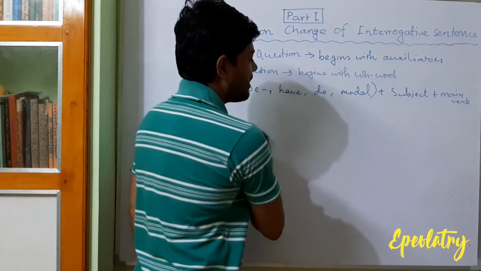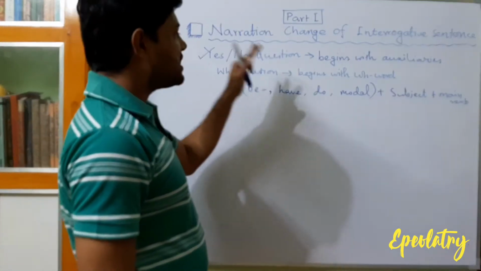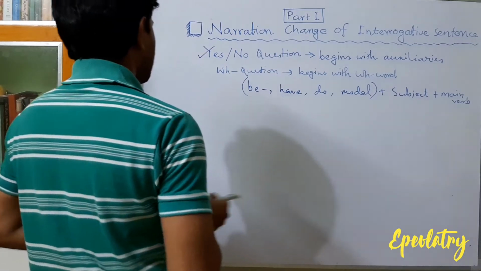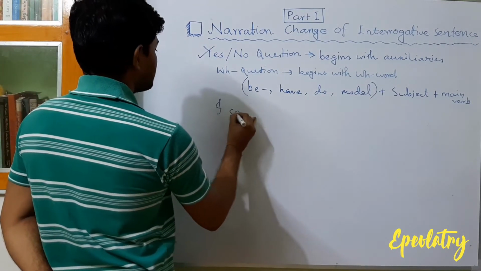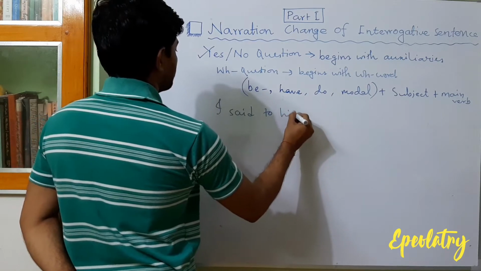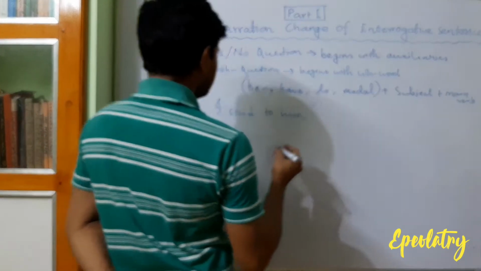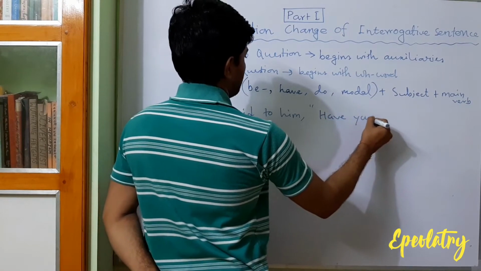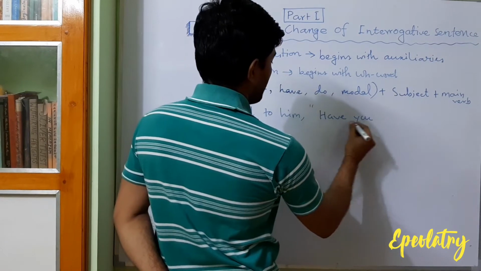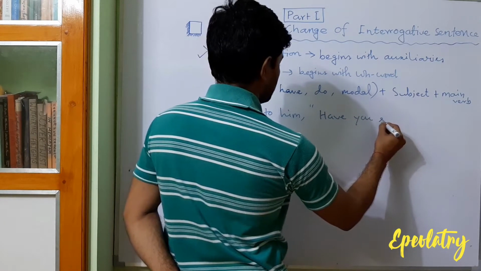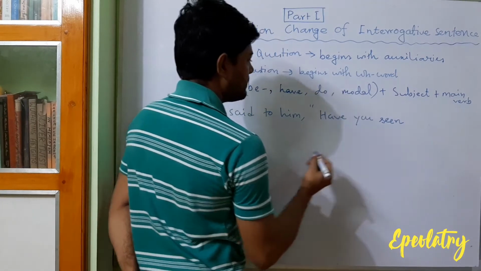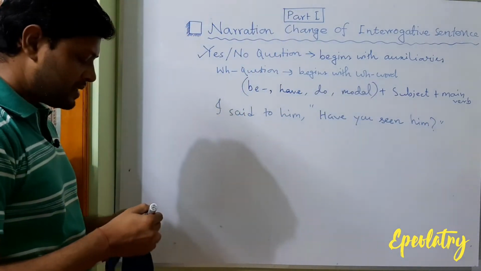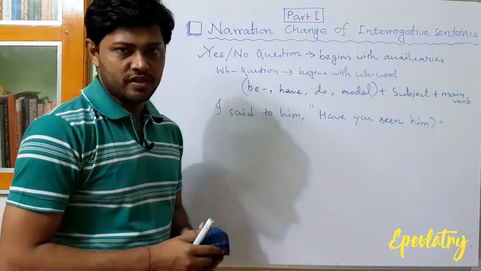Now we have to learn the rules of changing the speech in the case of yes-no questions. First, begin with an example. I said to him, have you seen him? So, have you seen him is a yes-no question.